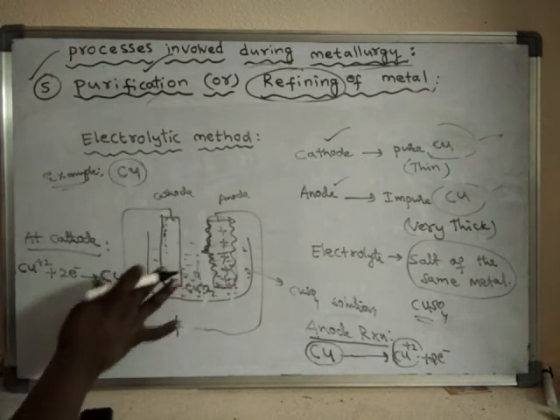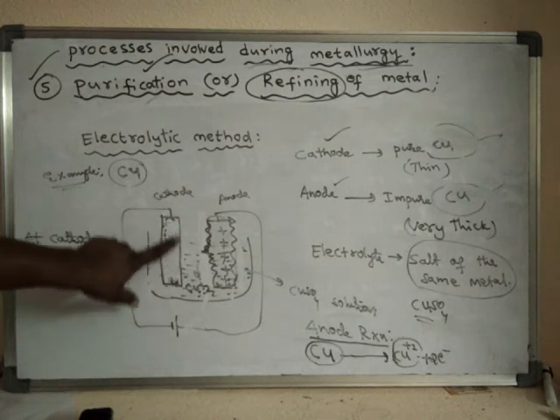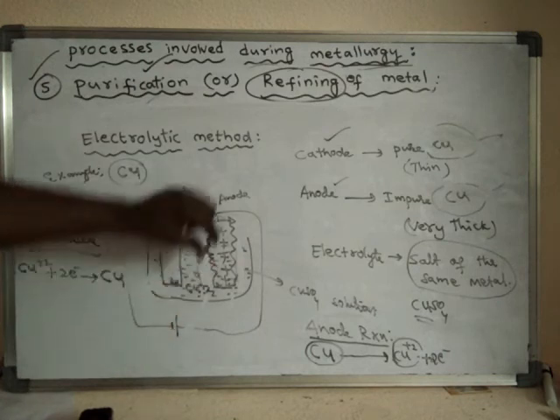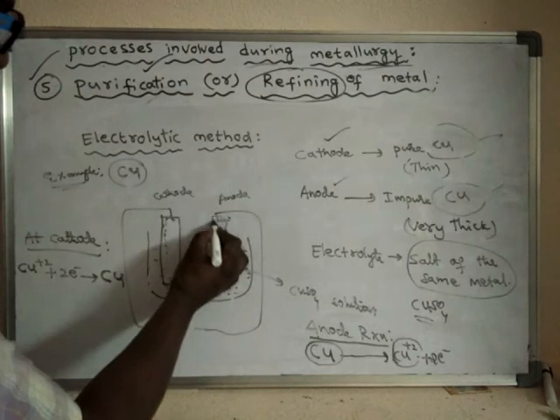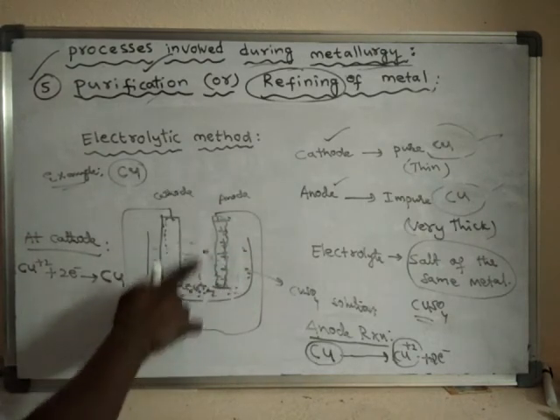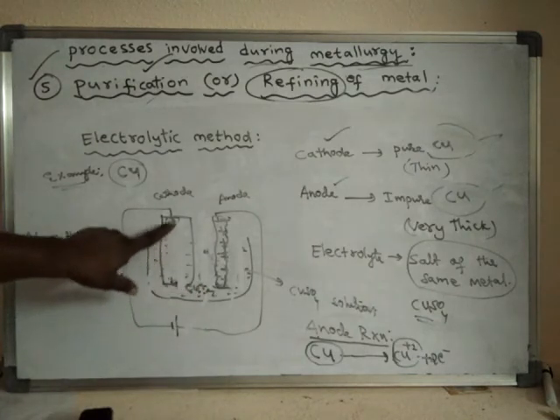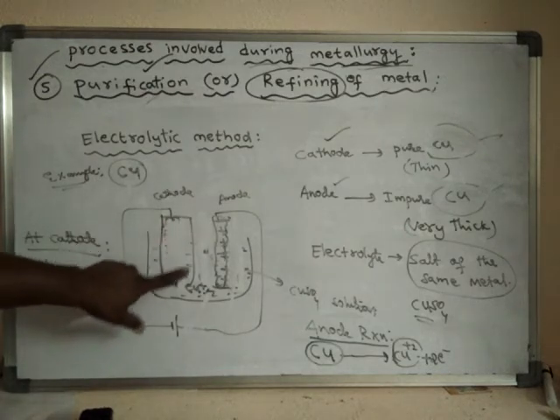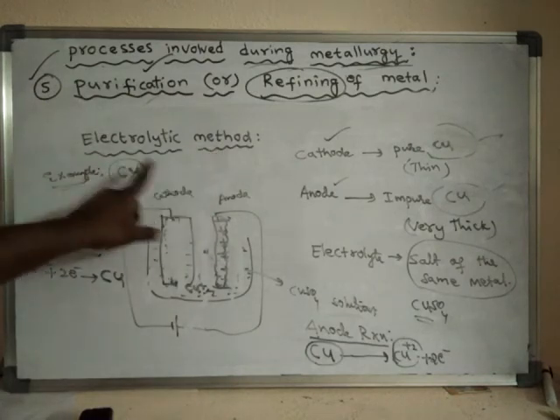Slowly this rod will become thicker and thicker, and pure copper is deposited on it. Here the anode is made up of impure copper and will decrease in size, and the cathode will increase in size because pure copper is deposited on it. So finally, pure copper is obtained from impure copper by this method known as the electrolytic method.